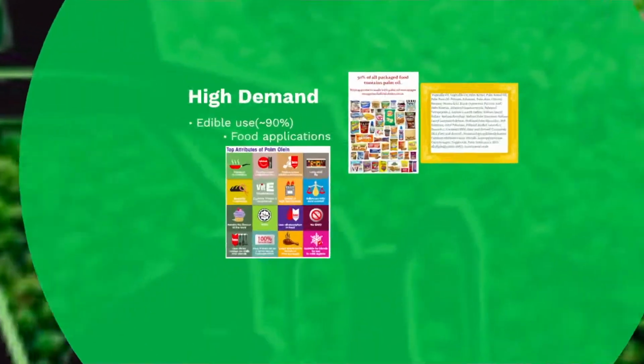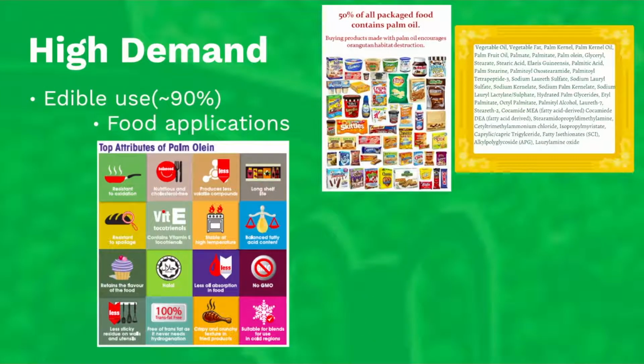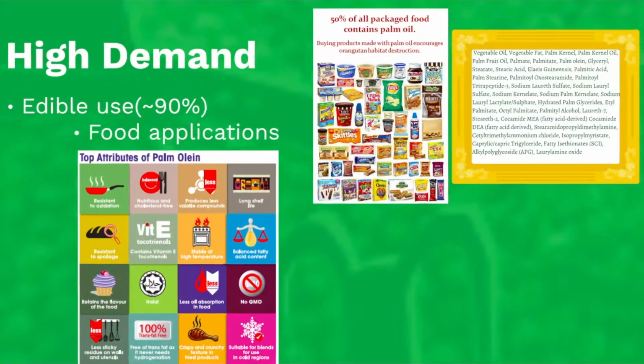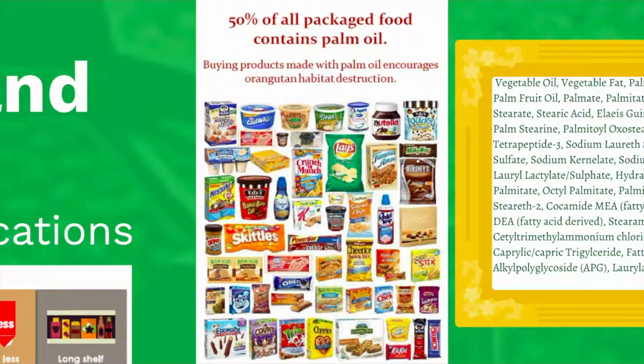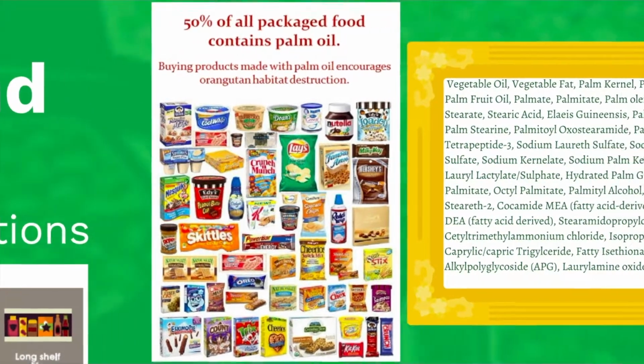First of all, surging global demand for palm oil has fueled extensive rainforest destruction. In total, palm oil accounts for over 30% of the world's vegetable oil production. This single vegetable oil is found in approximately 40 to 50% of household products in many developed countries like Australia. 90% of oil palm production is edible products such as margarines, cooking oil, spreads, and emulsifiers.